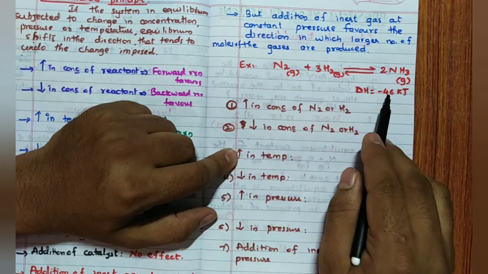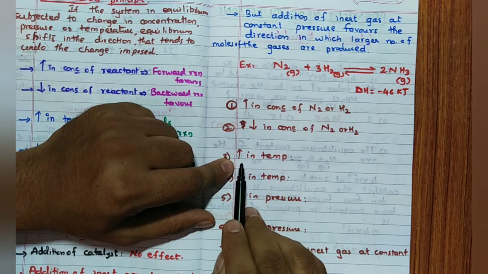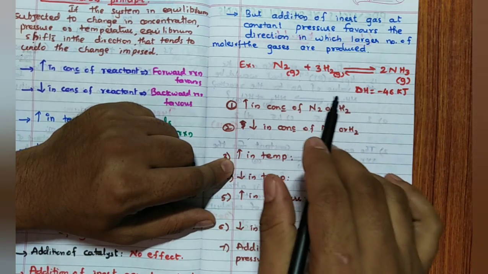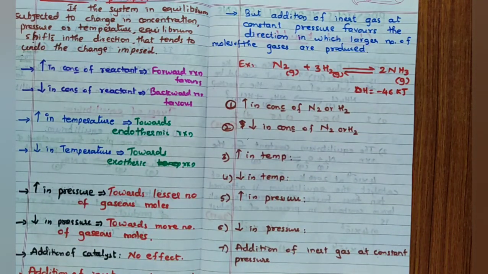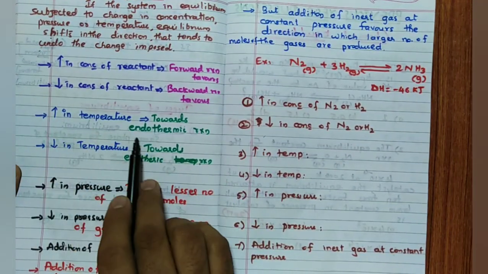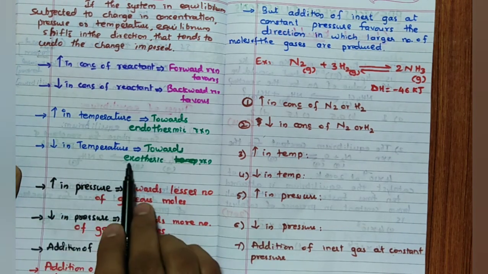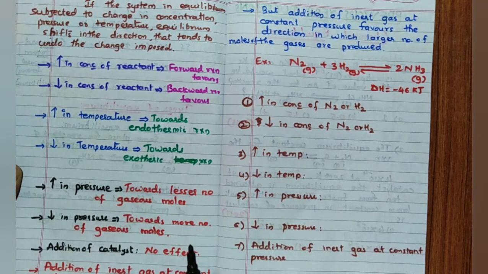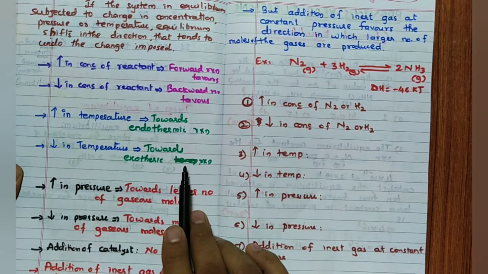Already the system temperature is more because of exothermic. So now if you increase the temperature, remember, the system tries to nullify the effect of the change imposed. Because of that reason, endothermic reaction is favorable. Hence remember, increase in temperature, endothermic reaction favorable. Decrease in temperature, exothermic reaction favorable. If you decrease the temperature, always towards exothermic reaction, it is favorable.